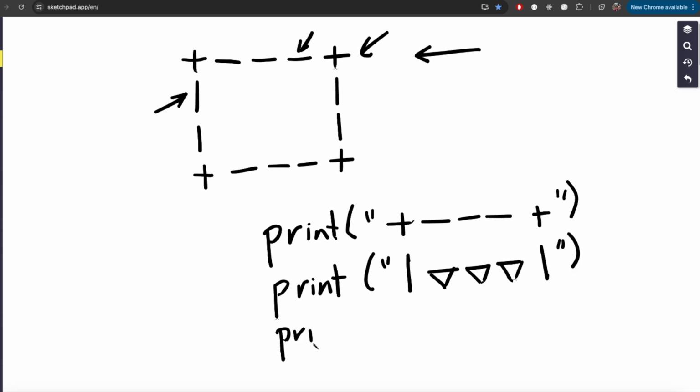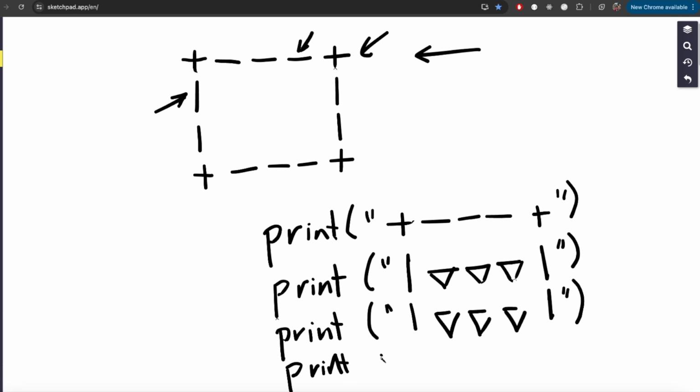Print, left round bracket, double quotes, vertical bar, space, space, space, and a vertical bar again, double quotes. Print, left round bracket, double quotes, plus, dash, dash, dash, plus, and double quotes. Let's try writing this code out and see what it does.